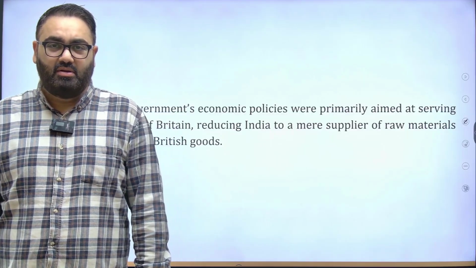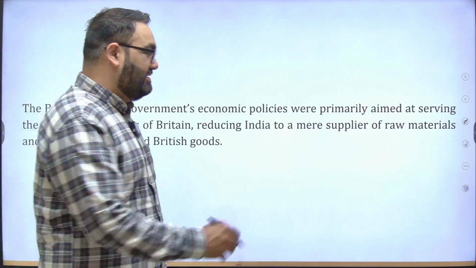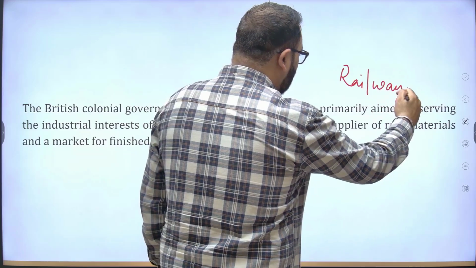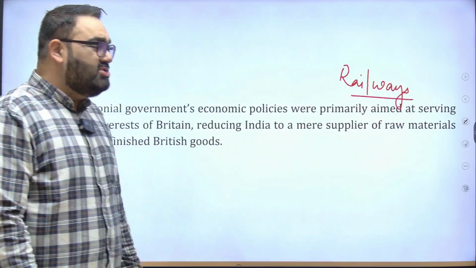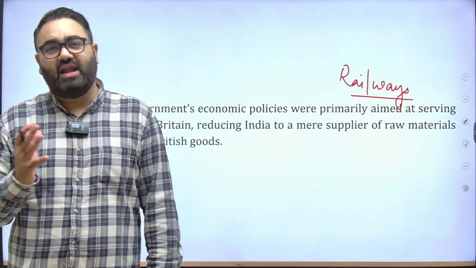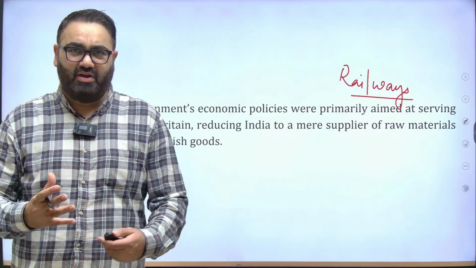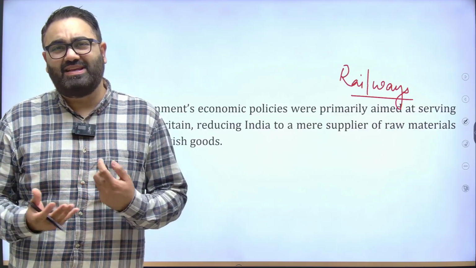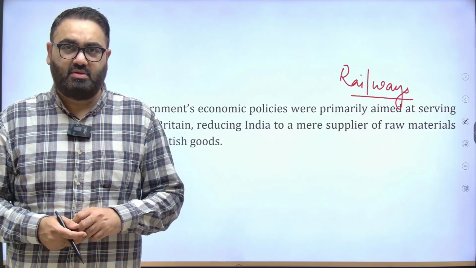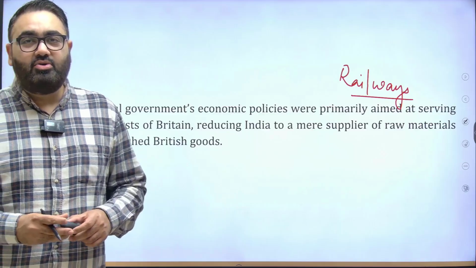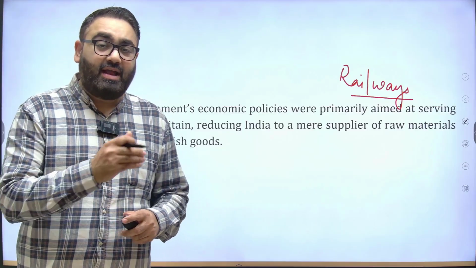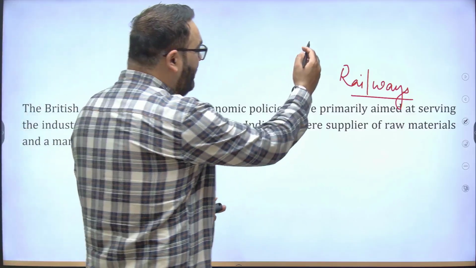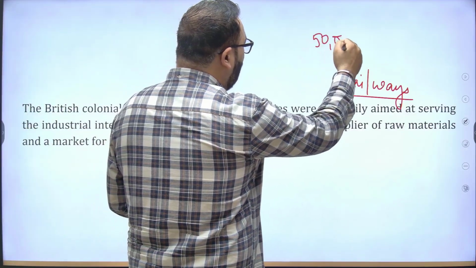For example, we talk a lot about railways. Now, railways is a very interesting case study. As of today, if you look at the length of railway track that we have, an approximate measure would be close to 68,000 kilometers. Now, if you compare that to the amount of railway track we had at the time that the British left us, we already had about 50,000 kilometers of railways.